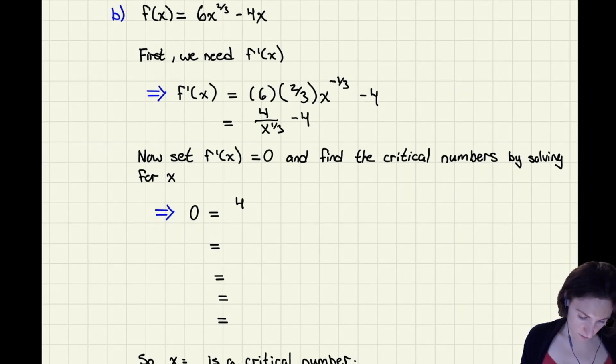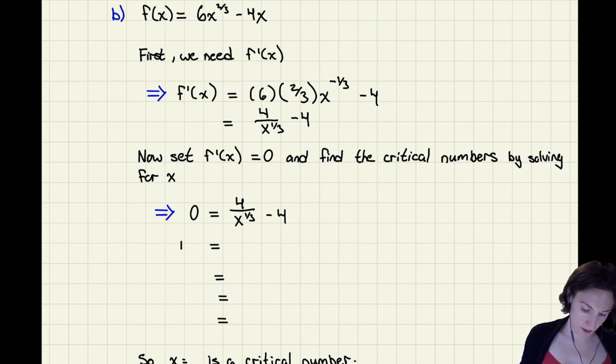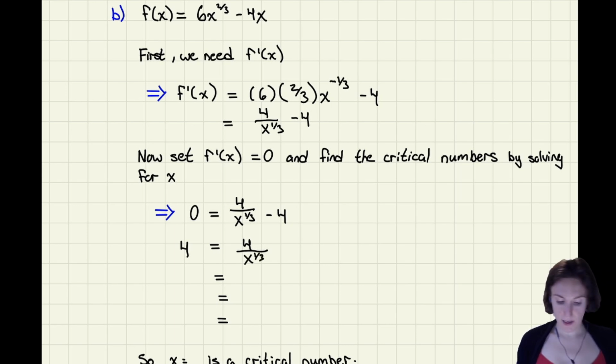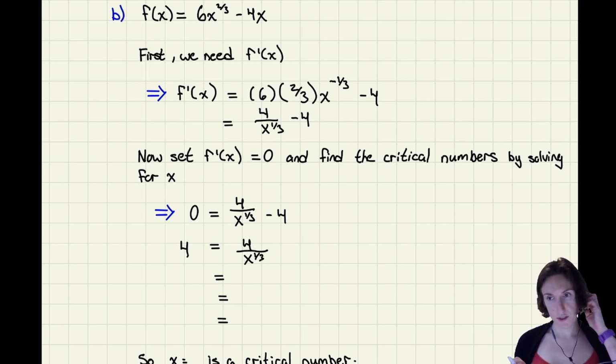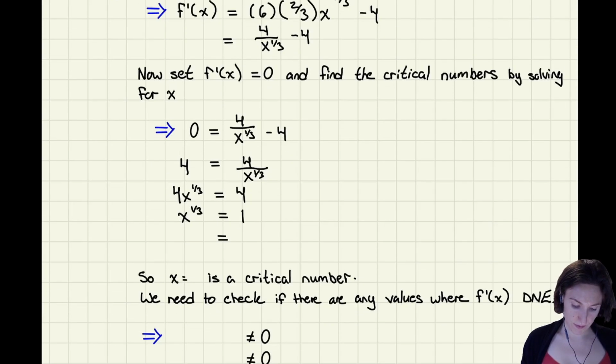So I have 4 divided by x to the 1/3 minus 4. Now, what I'm going to do is bring the negative 4 to the other side. So I get 4 is equal to 4 over x to the 1/3, and then you know me, I'm not a fractions person, so I'm going to cross multiply right away. To get 4x to the 1/3 is equal to 4. My 4's can go away, because they're on each side, so I can divide by 4.